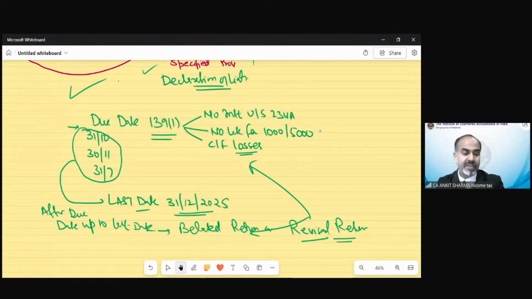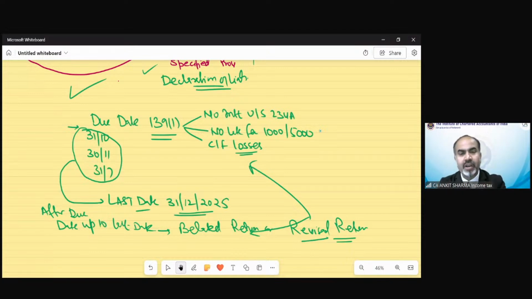So any return which is going to be filed after the due date but up to the last date would be called, if it is filed the first time without filing any return before, a belated return. If the return has already been filed up to the due date and you want to change it due to some omission, mistake, etc., that would be called a revised return. If you filed a belated return, it can again be revised.